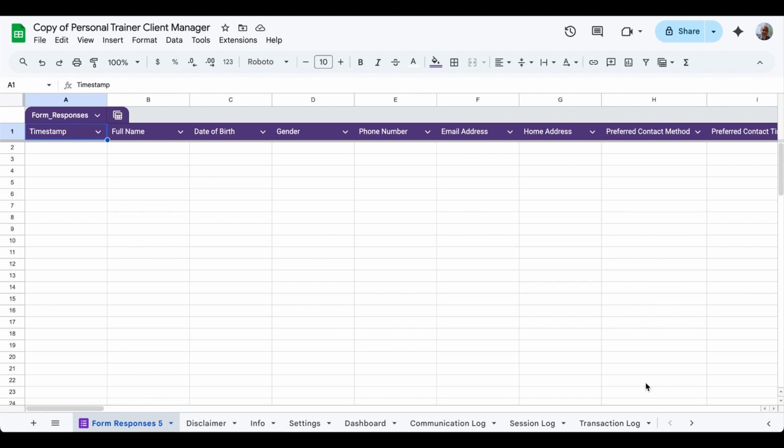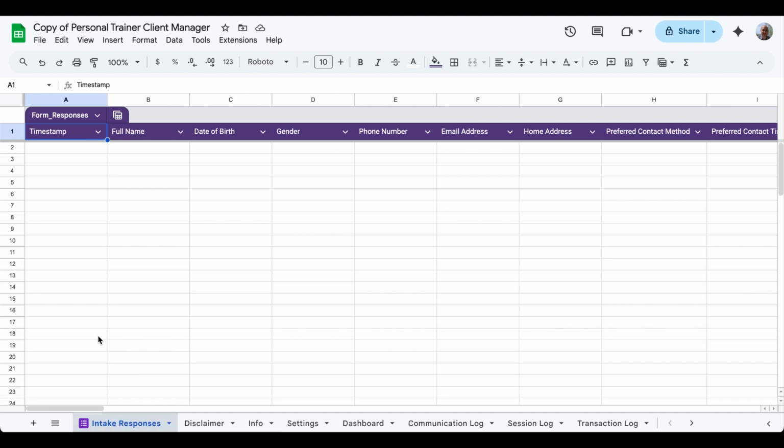to do anything. So the first thing we need to do is go down here to the form responses, and it could be any number. Mine just says 5 right now. But you want to double click this tab and change it to intake responses. It has to be exactly like that because that's the way the sheet knows to look for the right information. Once you're done, just click enter.